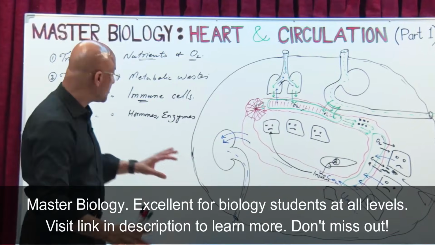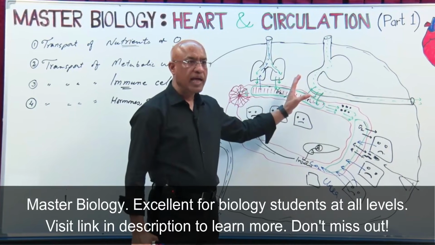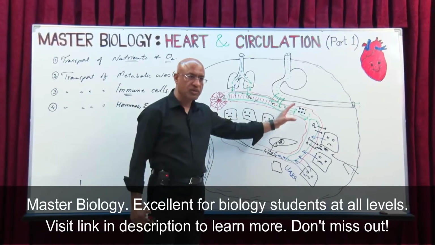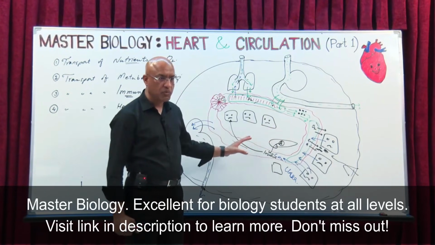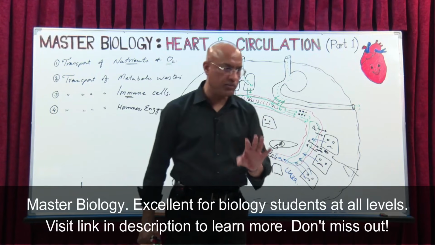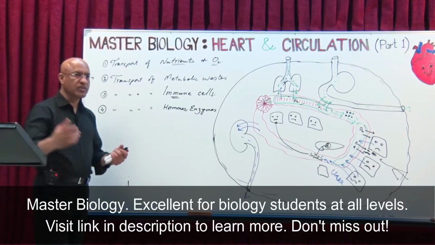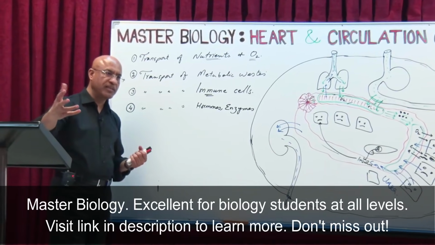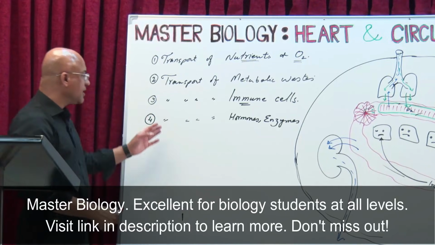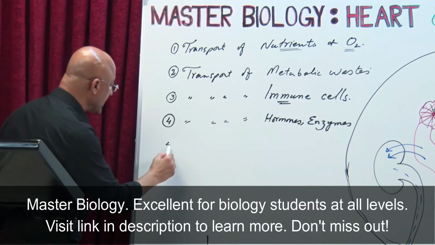So what we have seen up to now is that the cardiovascular system not only transports the nutrients, oxygen, carbon dioxide and other metabolic waste, it also transports immune components like immune cells and antibodies. It even transports those substances which are released by one group of cells into blood and act on another group of cells within the body, like enzymes or hormones, right? Then any other function which the cardiovascular system can have?